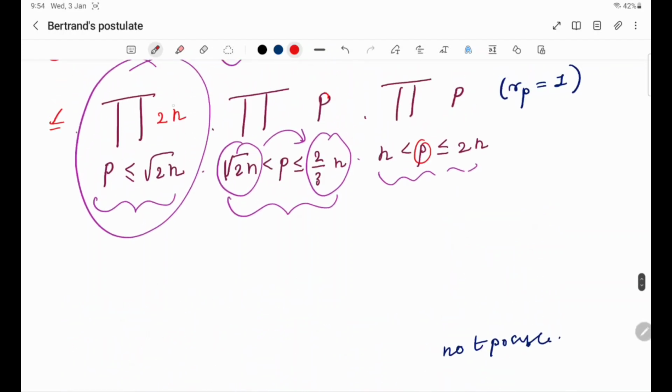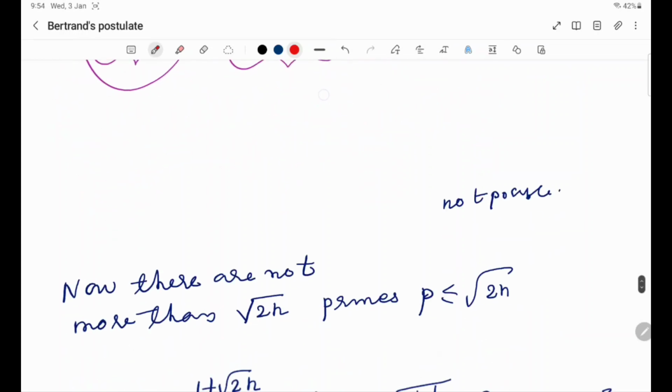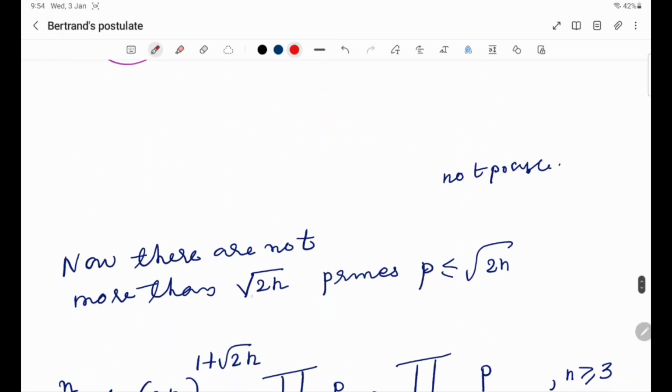Now here in 2n, how many primes will come maximally? There are not more than root 2n primes which are less than or equal to root 2n, of course. There are root 2n primes.